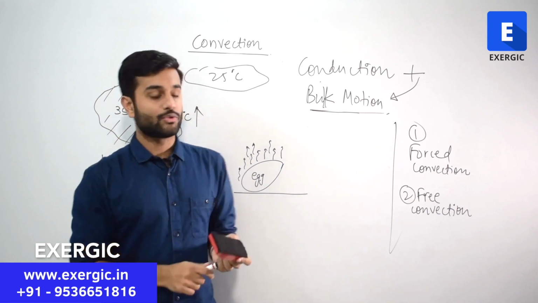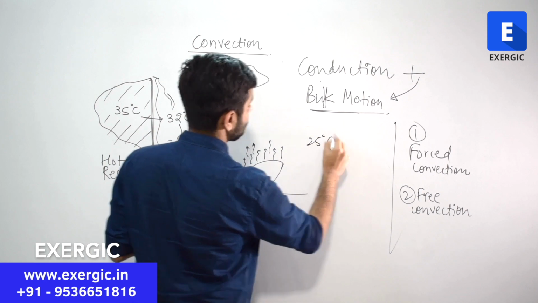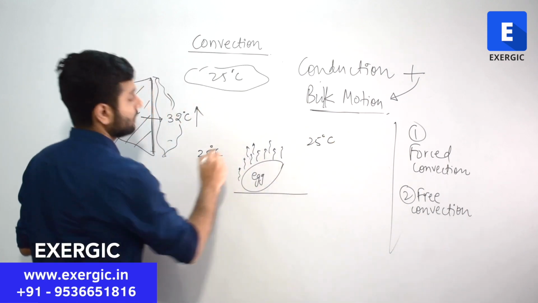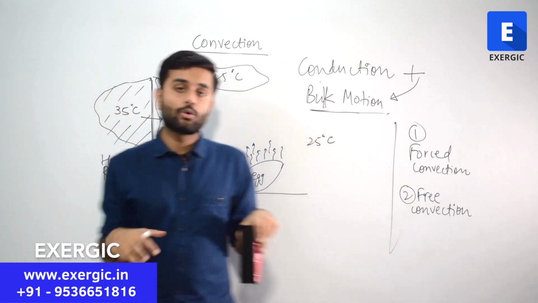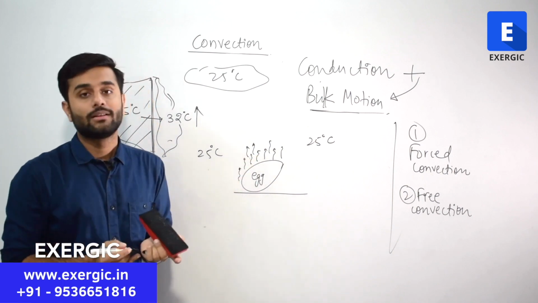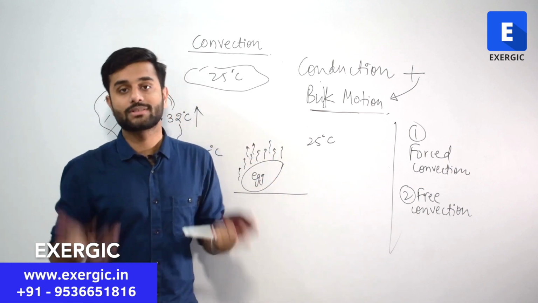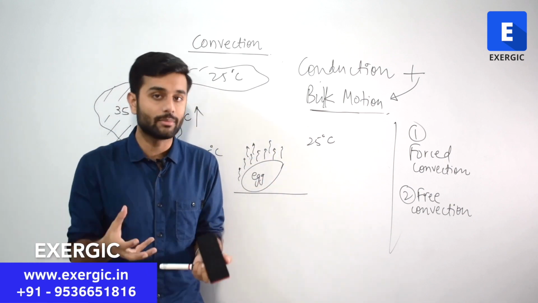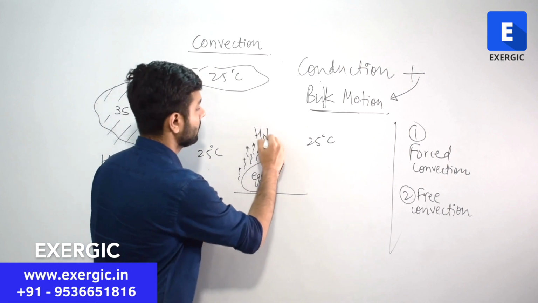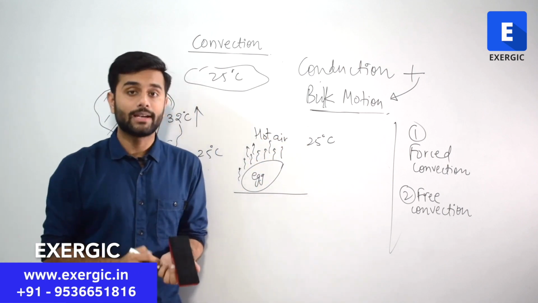Now imagine a situation where other areas in the air are at the normal room temperature, but the air near the egg has increased in temperature and has become lighter because the density has decreased. So it is hot air near the region of the egg which has become lighter.